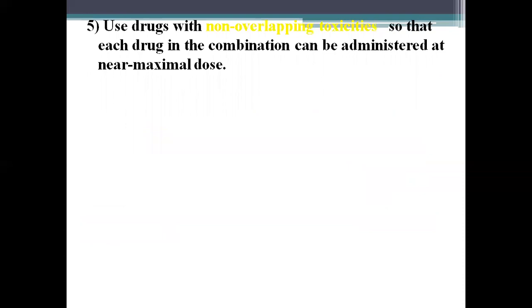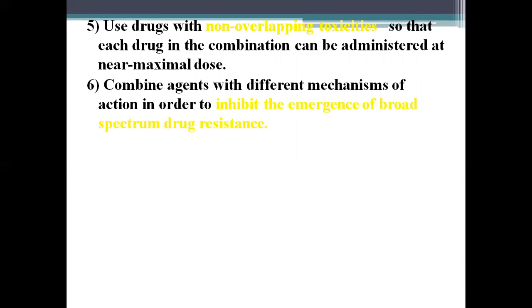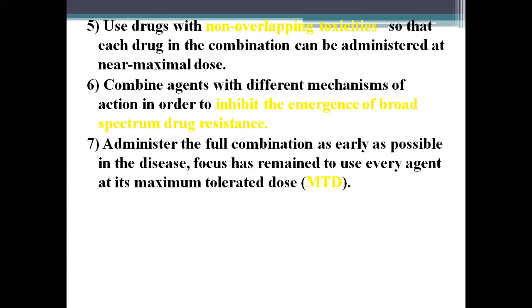Use drugs with non-overlapping toxicities so that each drug in the combination can be administered at near maximal dose. Combine agents with different mechanisms of action in order to inhibit the emergence of broad spectrum drug resistance. Administer the full combination as early as possible in the disease.